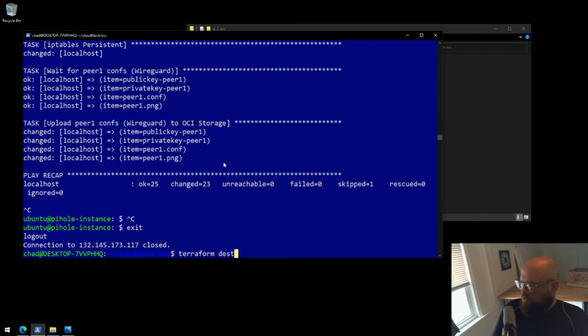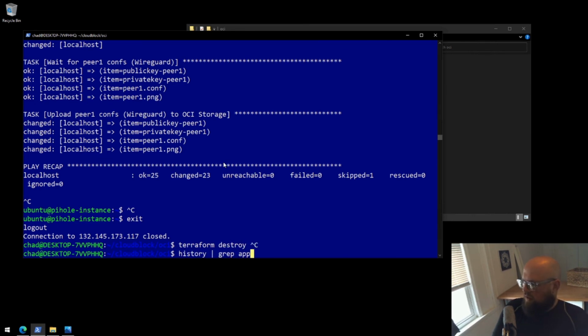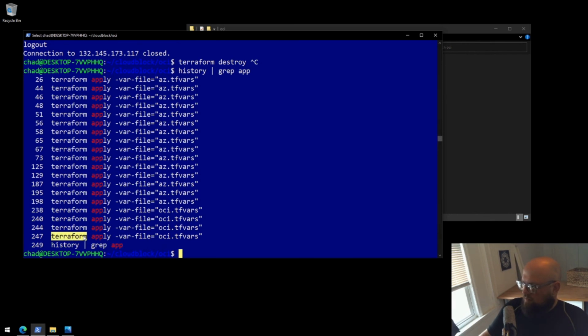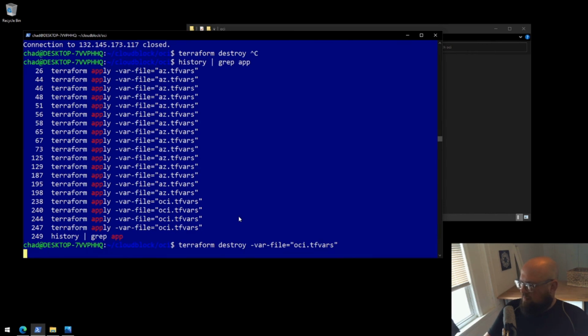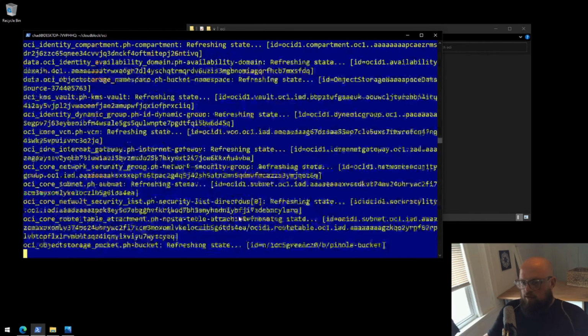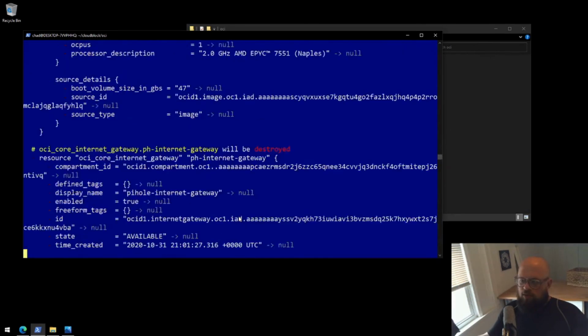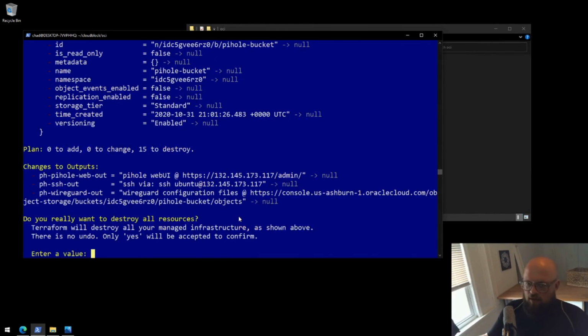Terraform destroy. Oh, and what was our command? History grep apply. Real quick. Okay. Don't mind me, I'm just trying to remember. Terraform destroy, and then our vars file. Once again, Terraform will read through the state of all the objects that have been created, and then it's going to ask us if we want to destroy. I'll say yes, the demo is done.